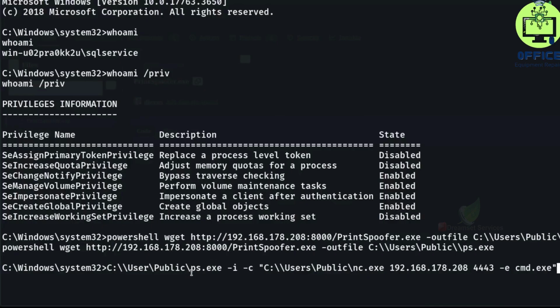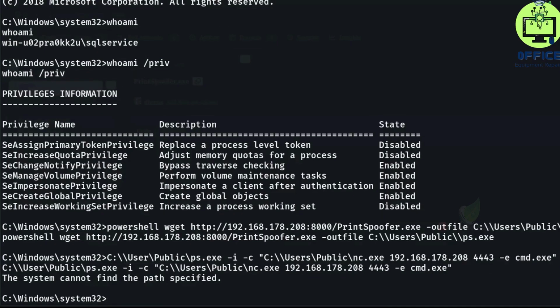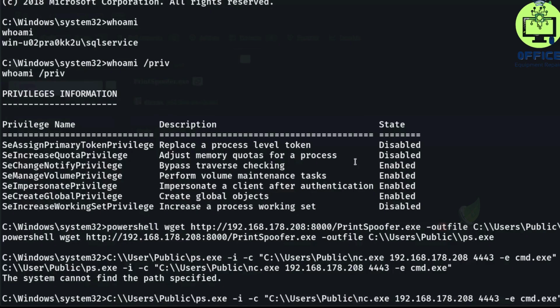This will run the PrintSpoofer tool and it will tell it to run the command in the brackets, like I said before. The command in the brackets is simply going to initiate another reverse shell on port 4443. So let's run it and see what we get. Looks like I have a typo. It's not user, it's users. So let me write that again. And now let's run it again.